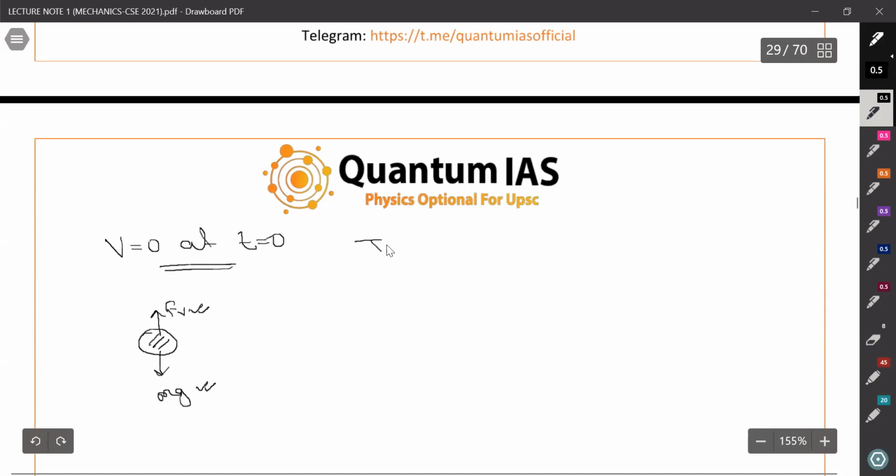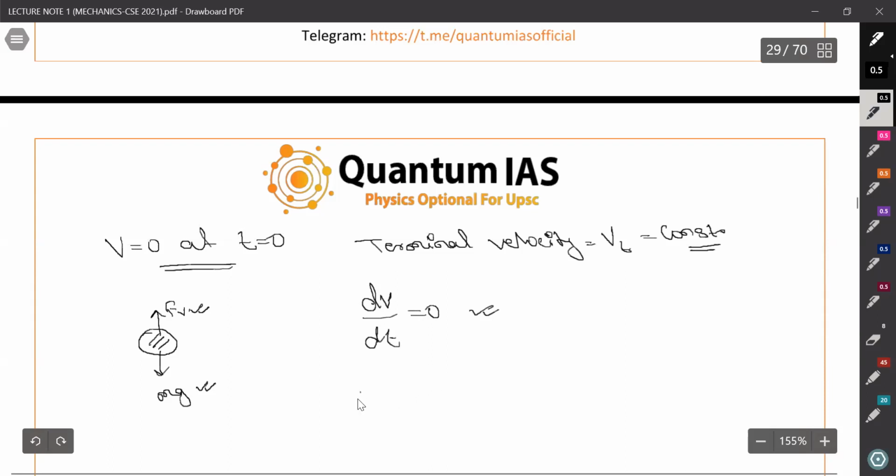At that time we call that velocity the terminal velocity, Vt, and it is the constant velocity at the time when both of the forces balance each other. So we can strictly say that dv by dt at that time will be what? Zero.